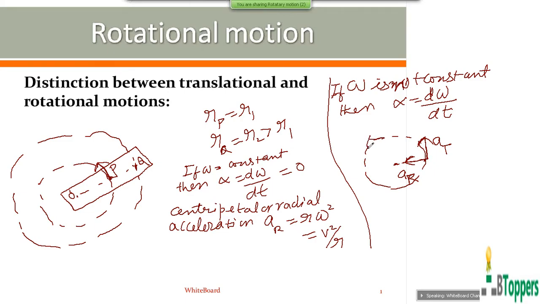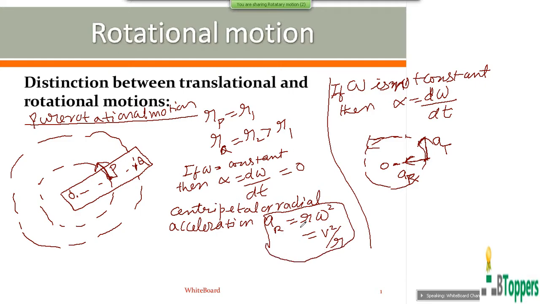Now I am talking about one of the particles of the rigid body performing pure rotational motion about a fixed axis. When angular velocity of the rigid body is changing with time, that means circular motion is not uniform. The component of the resultant linear acceleration of the particle which is directed along the radius of the circular path and towards the center of the circular path, which lies on the axis of rotation, is called radial or centripetal acceleration, which exists both in uniform as well as non-uniform circular motion.